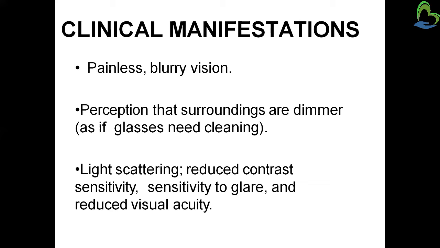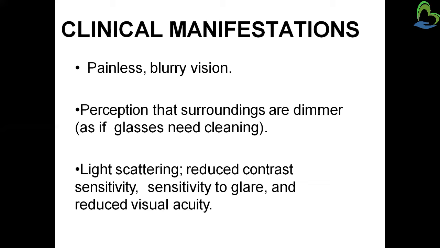Then clinical manifestation means what kind of signs and symptoms occur in the cataract. First of all, it may be painless with blurry vision. So the human has a problem with vision; it can't be seen properly. So blurry vision and painless.